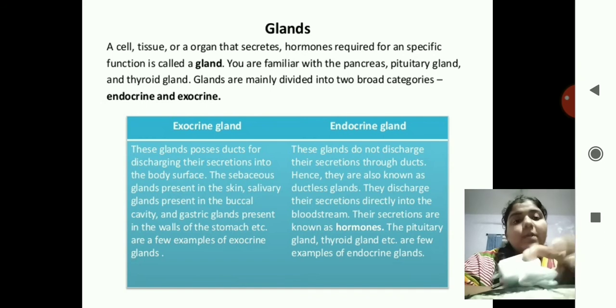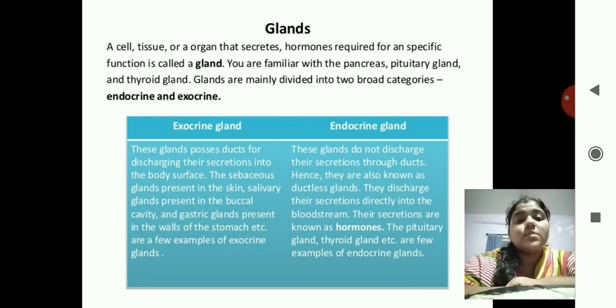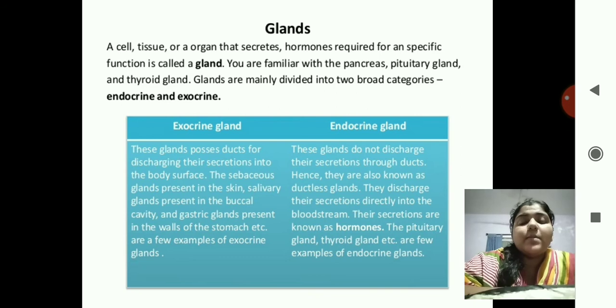Okay, so see the examples of exocrine gland. The sebaceous glands present in the skin. Sebaceous glands means what? When you feel something oily over your skin, just rub your finger over the nose or over your cheeks. What do you feel? You feel some oily substance secreting. That is known as sebaceous gland, which secretes oily substances and is present in the skin. Then salivary glands present in the buccal cavity, and the gastric glands present in the walls of the stomach are a few examples of exocrine gland.